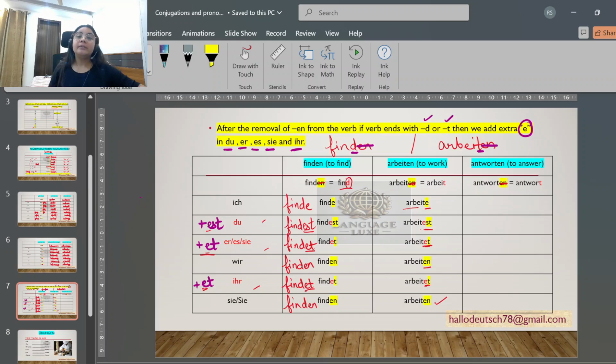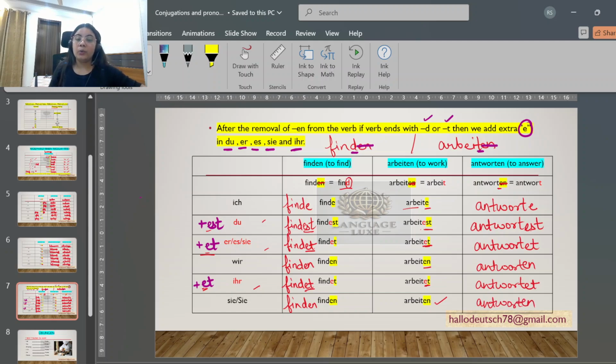Antworten. Antworten means to answer. Let's remove this en. Now again we are left with this t. So ich antworte, du antwortest, er, sie, es antwortet, wir antworten, ihr antwortet, then sie antworten.